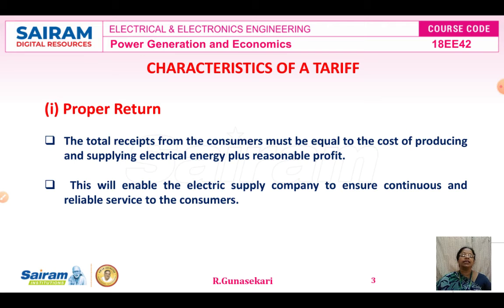The next one is the characteristics of the tariff. Okay, totally 5 characteristics are there. The first characteristic is the proper return. So what is meant by this? The total receipt from the consumer must be equal to the cost of producing and supplying electrical energy plus reasonable profit. The proper return will enable the electricity supply company to ensure continuous and reliable service to the consumers. This is the first characteristic.